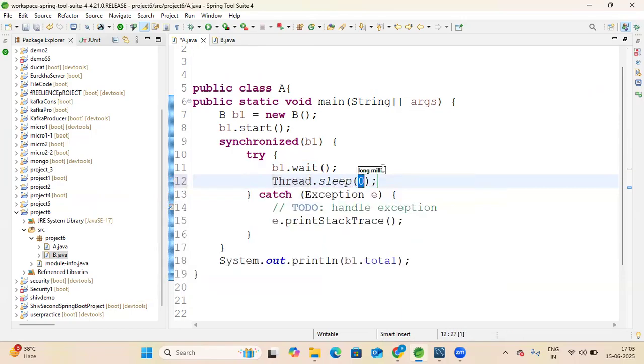You can give a time, for example 1000 milliseconds, which means the thread will run after that time. So you can also do this.